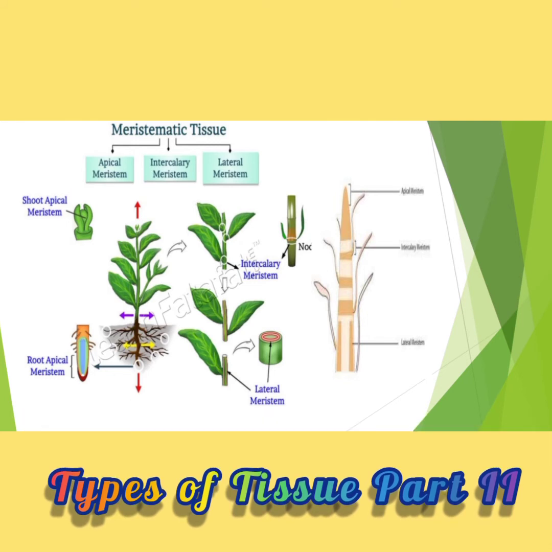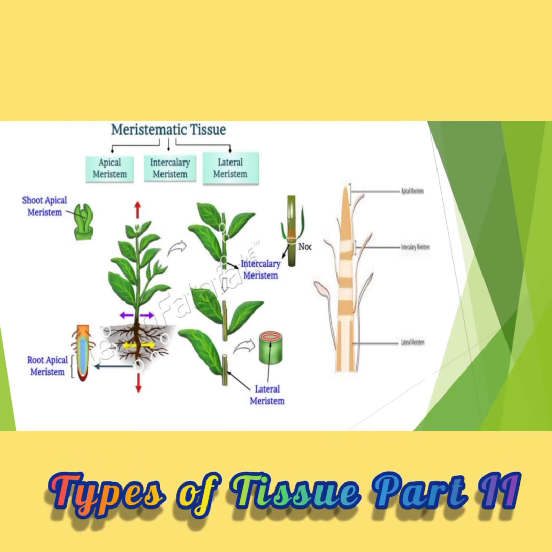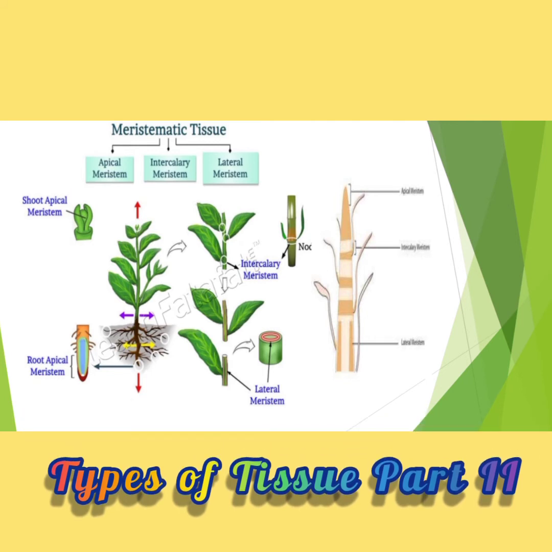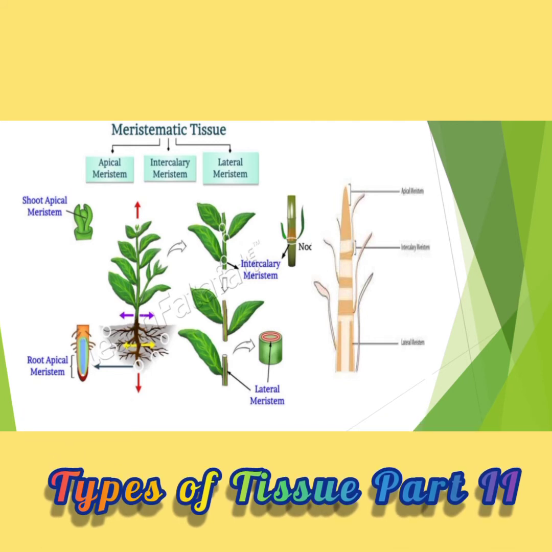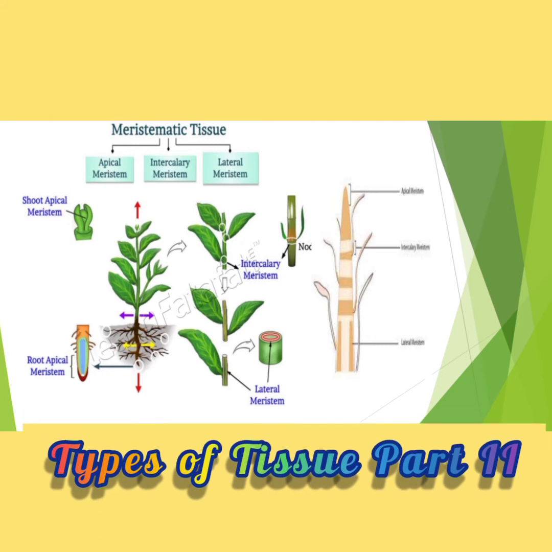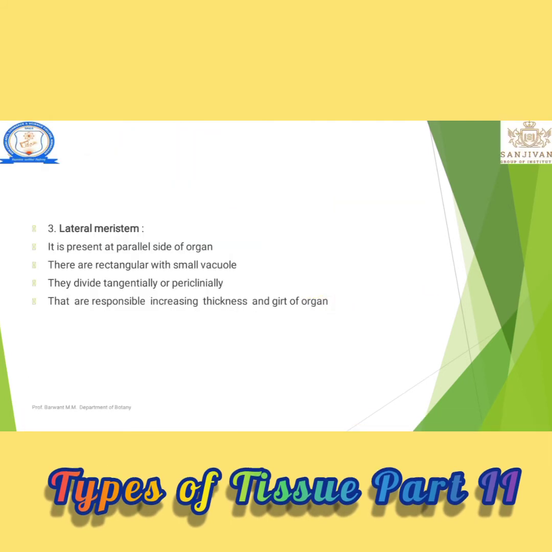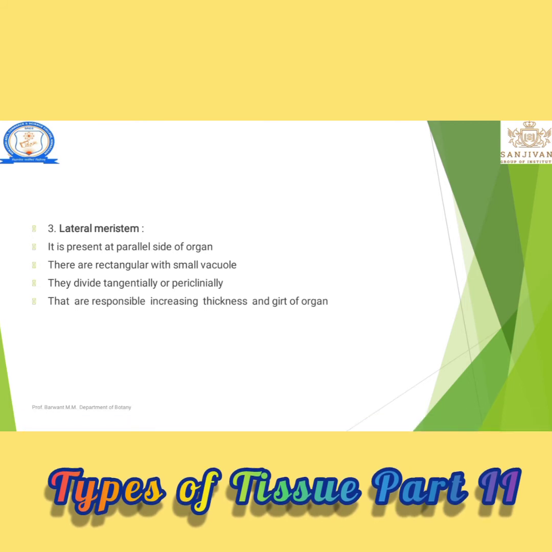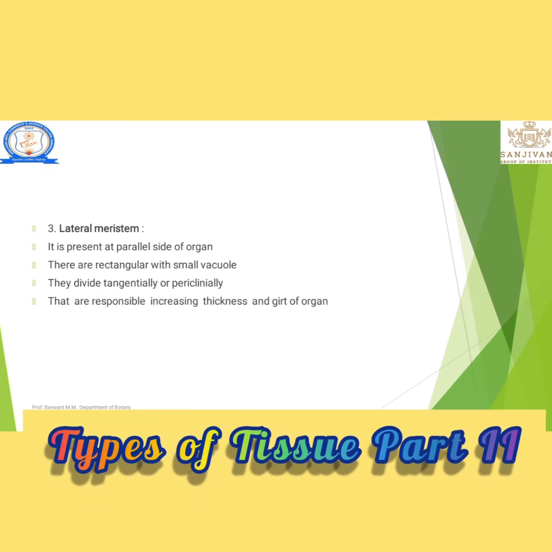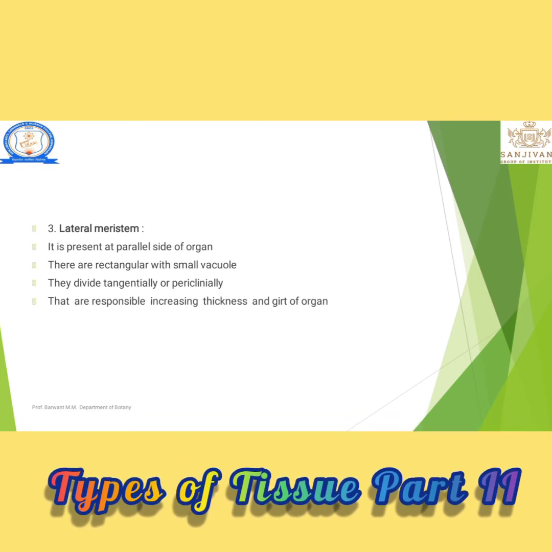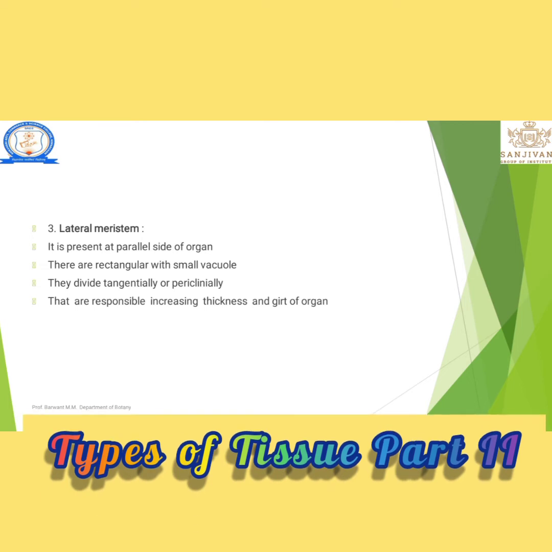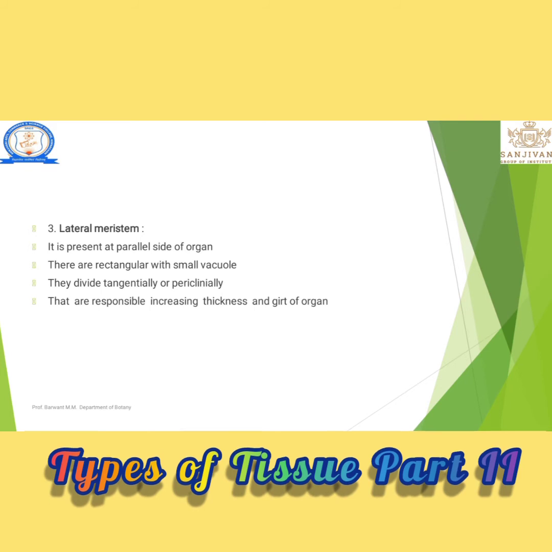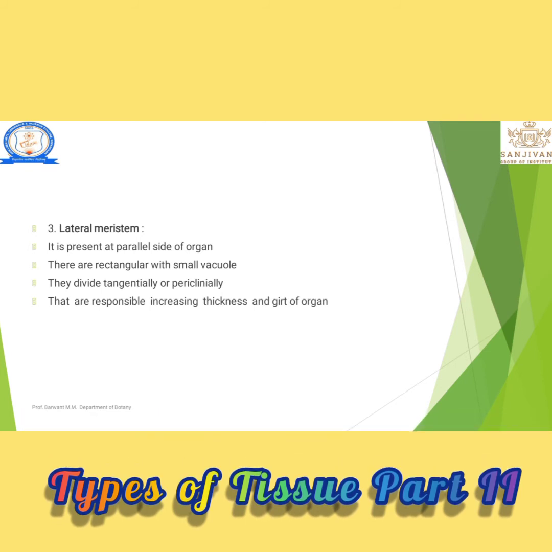How are they formed? They are formed during the development of apical meristems. They have a low ability of cell division, but they perform the function of cell division. Okay, then the last type of meristem is the lateral meristems. The meristems situated in the periphery of a plant organ, such type of meristem is known as a lateral meristem.